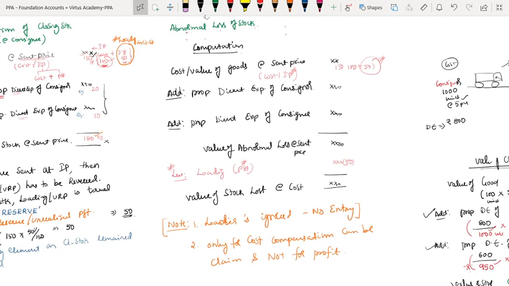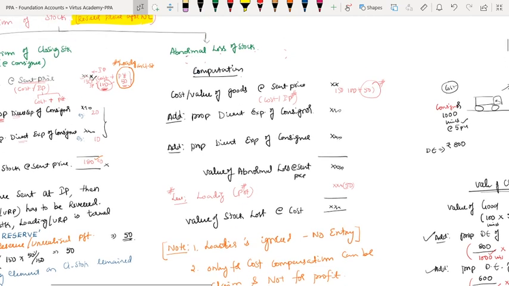Whenever you touch the stock, my dear friends, these three elements have to come. That is mandatory. One is value of goods, whether it's in stock or loss, whatever it might be. What is the value of goods at sent price? If it's sent at cost, then at cost. If it's invoice price, then at invoice price. But whenever invoice price is there, immediately you have to reverse the loading. That is the key. Then for that you have to add a proportionate direct expense of consignor and a proportionate direct expense of consignee. Come, abnormal loss of stock, under that drop an arrow, computation.